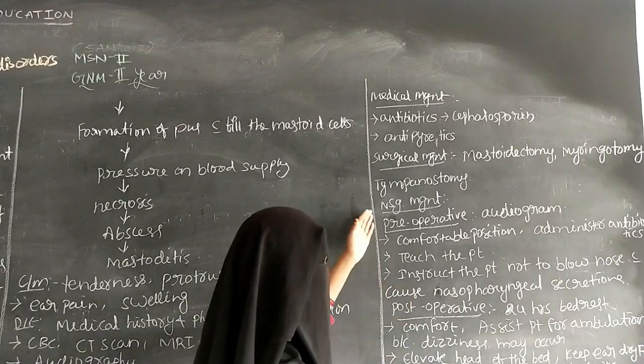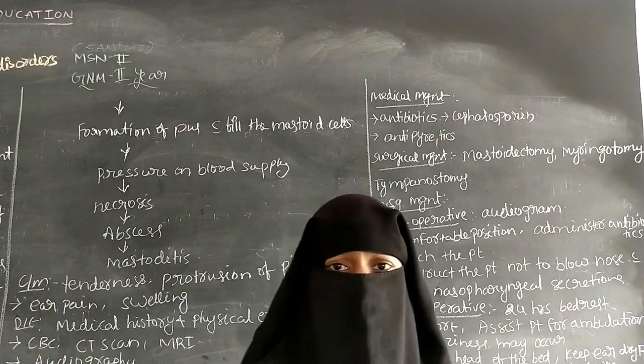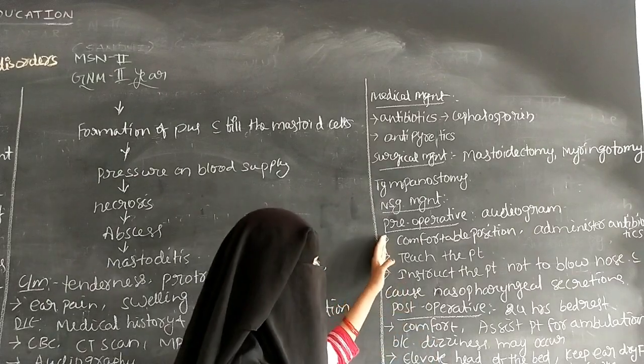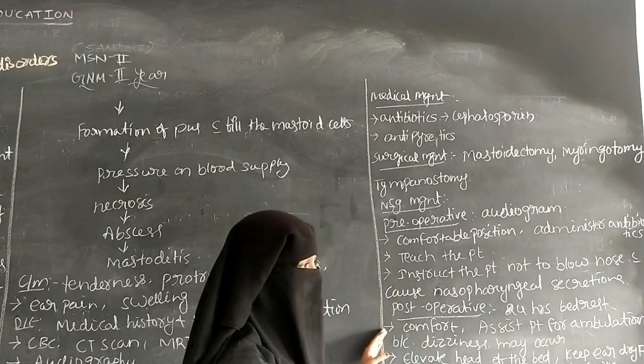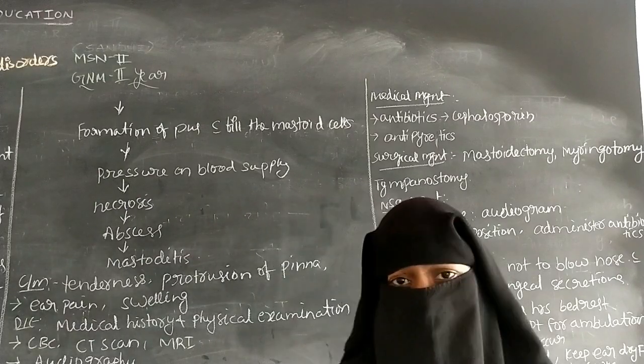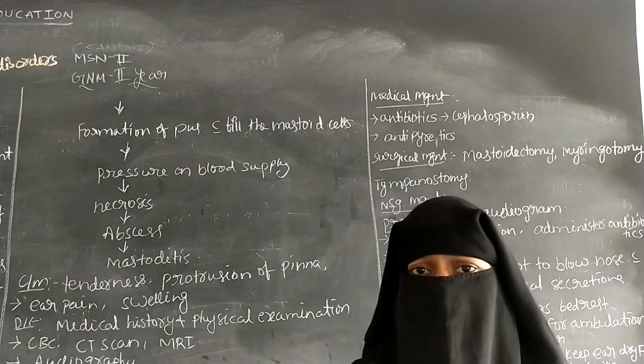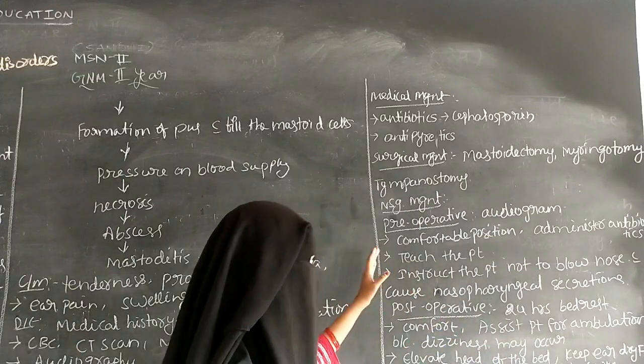So the next one is nursing management. The nursing management includes the pre-operative care and the post-operative care. Before the surgery, what has the nurse to do, and after the surgery, what care has to be given to the patient? Now we are going to discuss.